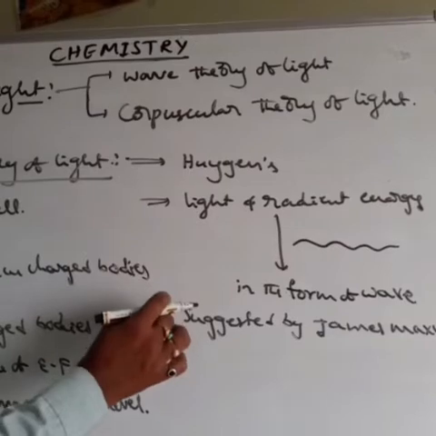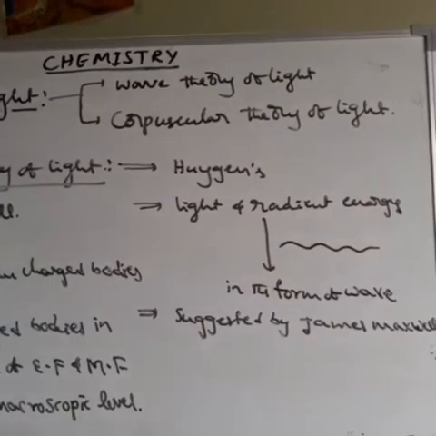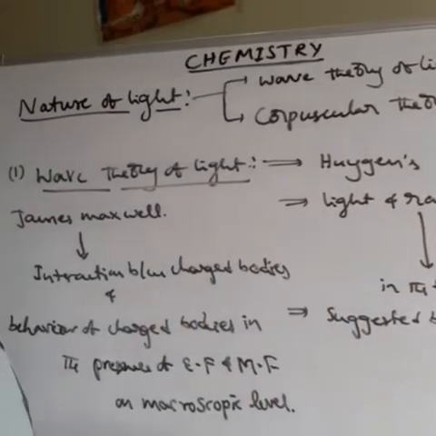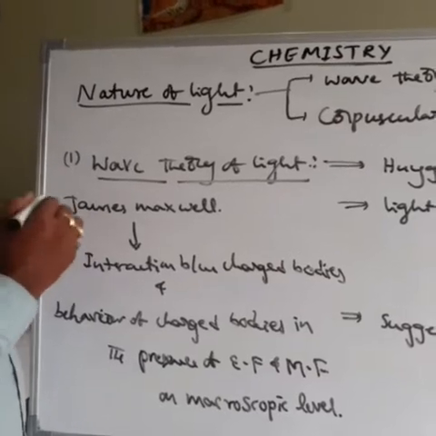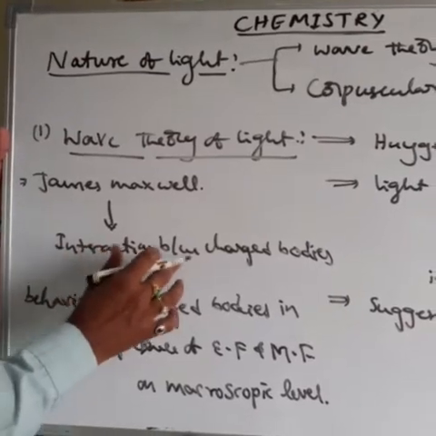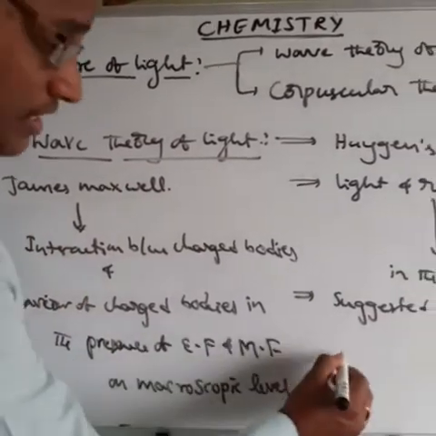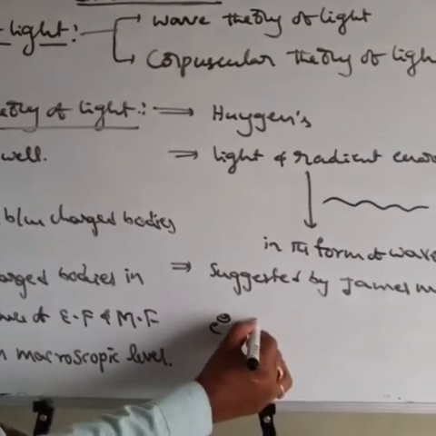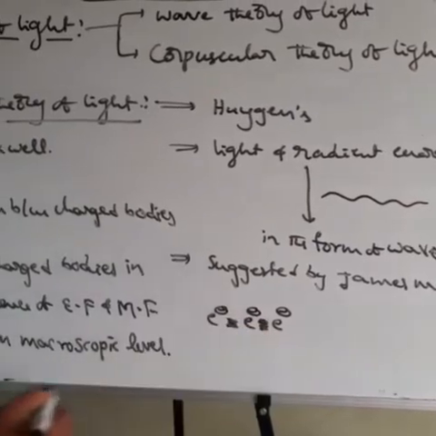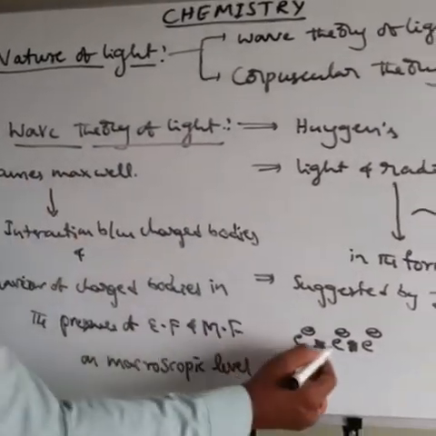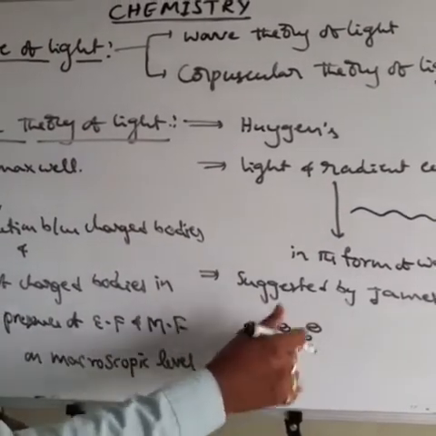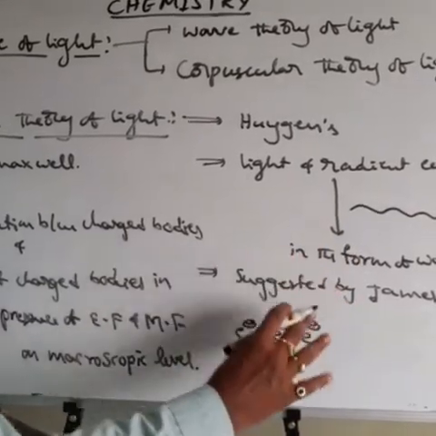Further, the Huygens concept was suggested by James Maxwell. How did he suggest it? First of all, James Maxwell studied the interaction between charged bodies. Charged bodies means, for example, electrons. This is one electron, this is also a charged body. So here, the interaction between any two charged bodies. He studied that interaction and also the behavior of charged bodies in the presence of electric field and magnetic field on the macroscopic level.